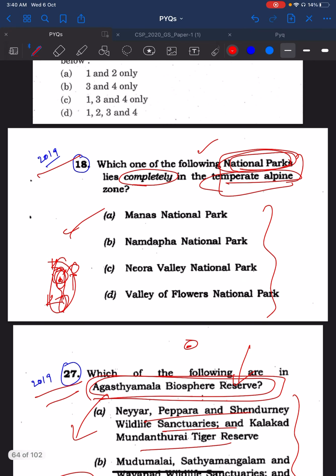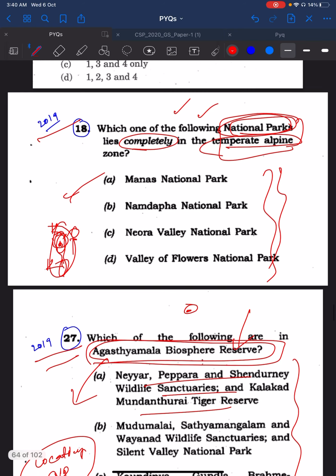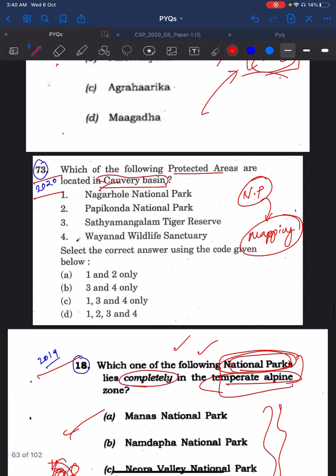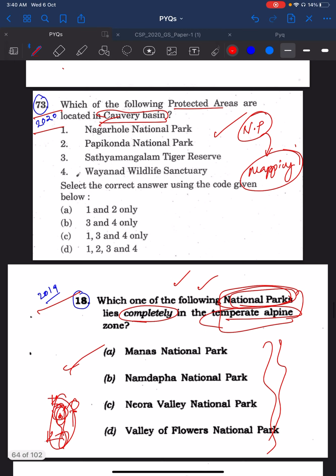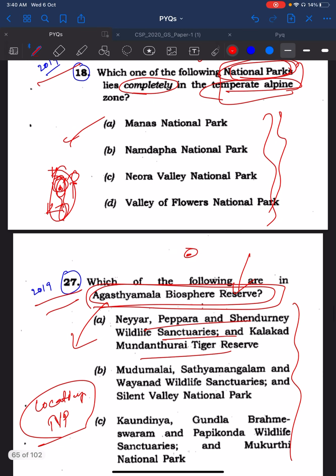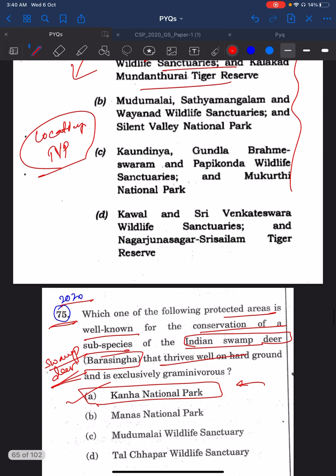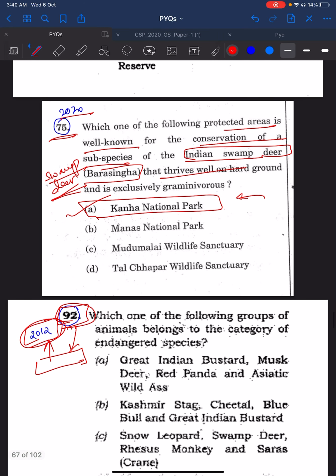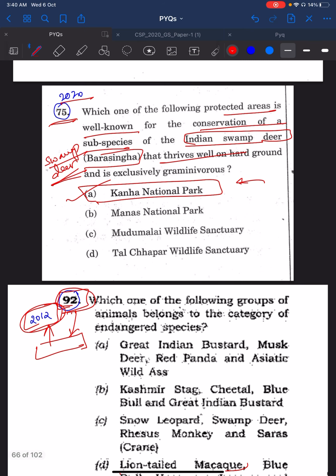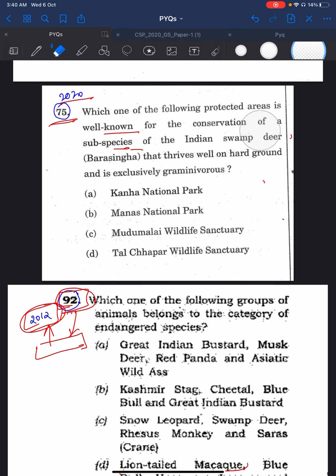Sorry, this 18th question, 29, is not about the trijunction, but the trijunction is an important concept. The 2020 73rd and 2019 27th questions are both related to the same part. So again, you see 2020 75th question. This is the importance of doing the options perfectly.